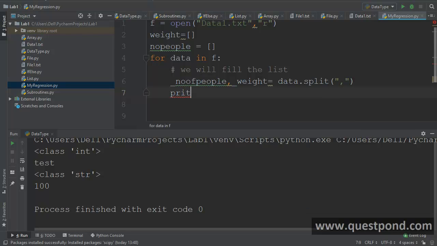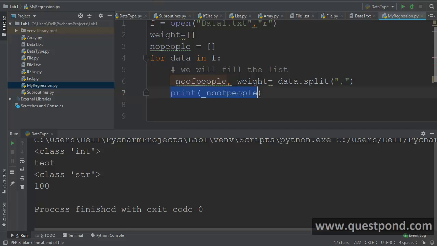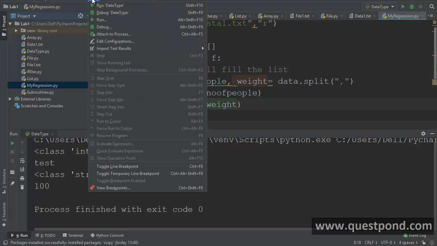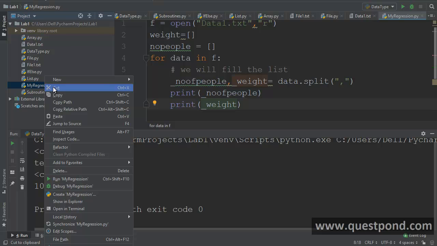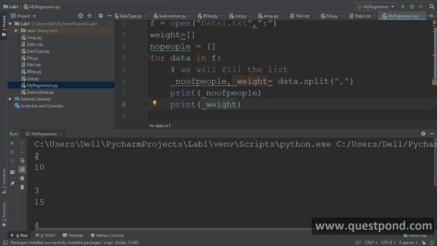So now let me check, let me print the number of people and the weight lifted. At least let us check if the number of people and weight lifted are seen properly or not, so that this will ensure that I am reading right. So I'm going to run this my_regression.py. So I'll just run this and let's see. So I can see that it is reading 2 and then 10, and that is right. So things are working. So this is good.